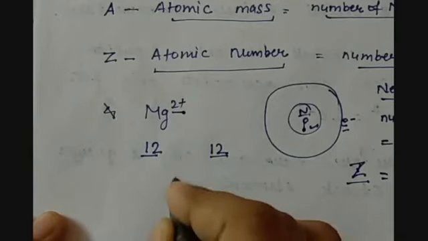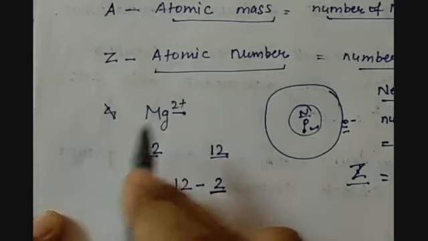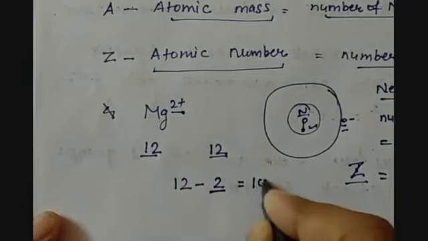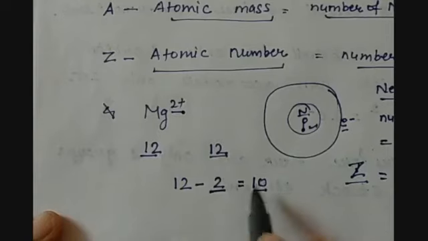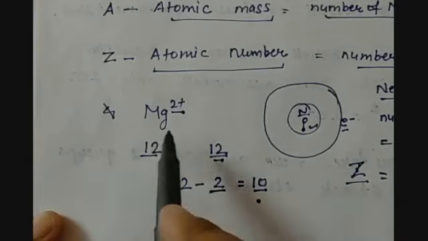So 12 minus 2, the positive charge on the atom, will give us the number of electrons. That means 12 protons and 10 electrons are there. So the atom is losing electrons and becoming positive.